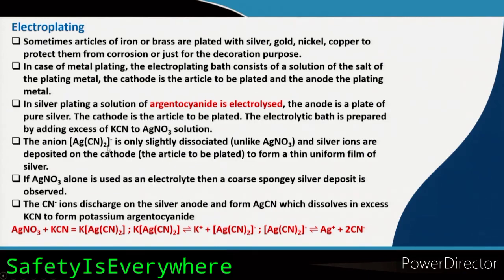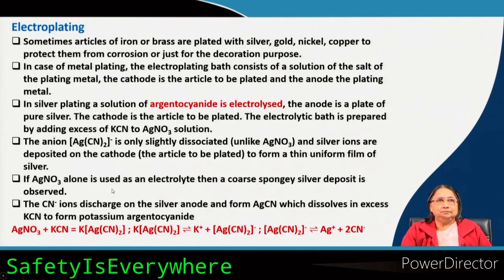The anion Ag(CN)2 minus is a complex, you can see here it is a cyano complex of silver, and it is only slightly dissociated. It is not completely dissociated like silver nitrate. Silver nitrate is a strong electrolyte, it will 100% dissociate, okay, but here it is slightly dissociated, so it will be deposited on the electrode to form a very thin uniform film. It will go on in a very slow process, and then it will form a uniform thin film of silver.